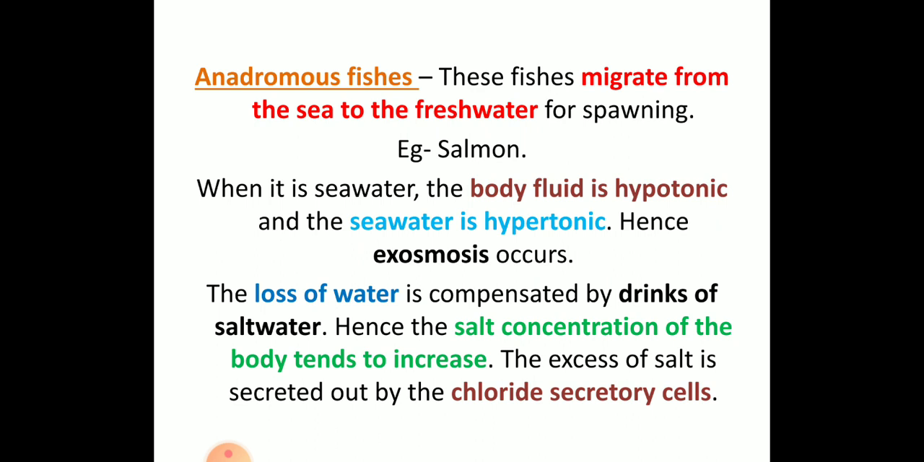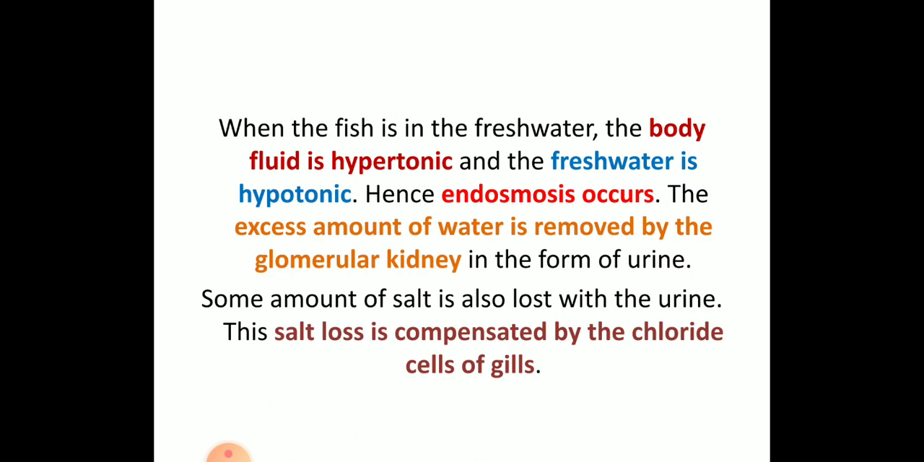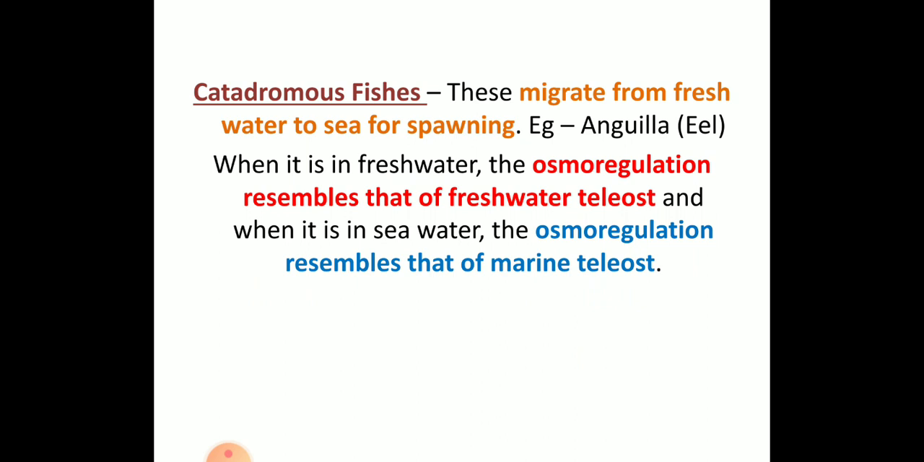You can draw the same board diagram as the example for salmon. Next I will tell about the catadromous. Catadromous fishes migrate from freshwater to seawater. An example is eel. As they live in freshwater, the osmoregulation resembles that of freshwater fishes, and once they come to seawater, the osmoregulation takes place the same as in marine fishes. That is how both catadromous and anadromous fishes regulate their osmoregulation when present in both seawater as well as freshwater. Usually they migrate during the spawning period.